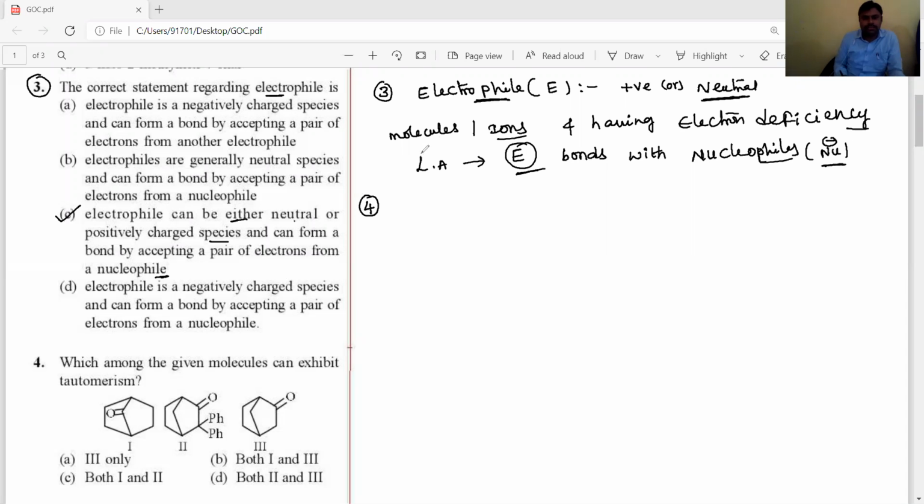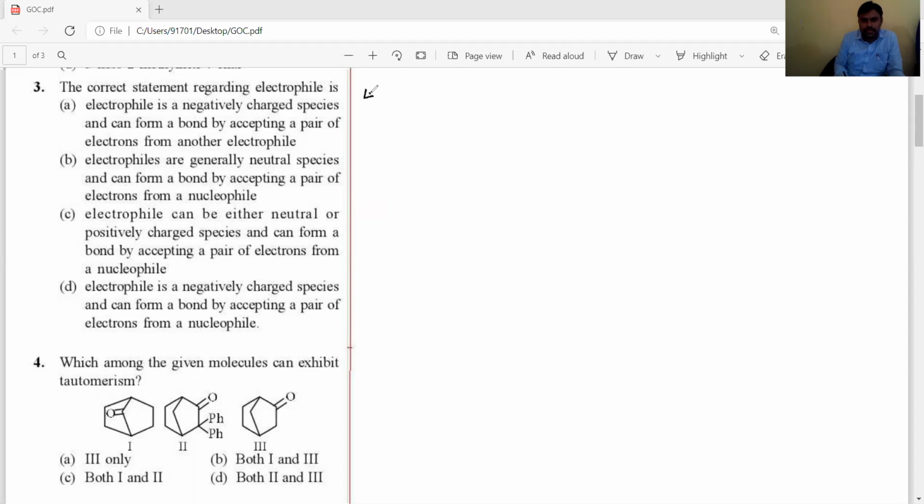Okay, students, let's listen carefully, dear students. That fourth question. This fourth one: which of the following molecules exhibits tautomerism? Keto-enol tautomerism.